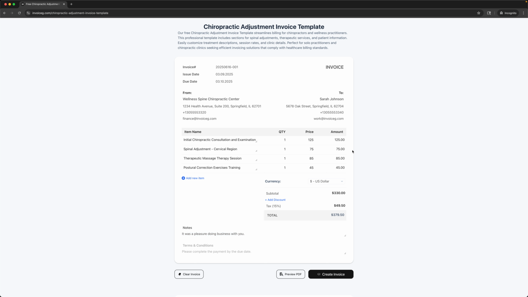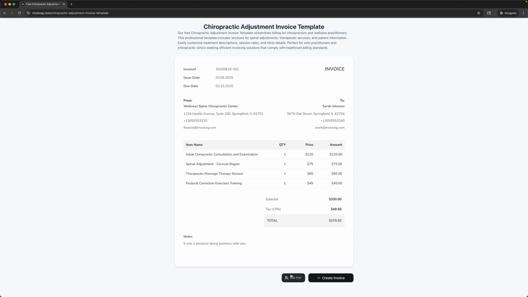Before creating the PDF invoice, let's click on Preview and see what we've got. Click on Create Invoice, and now let's wait a moment while our PDF invoice is generated.